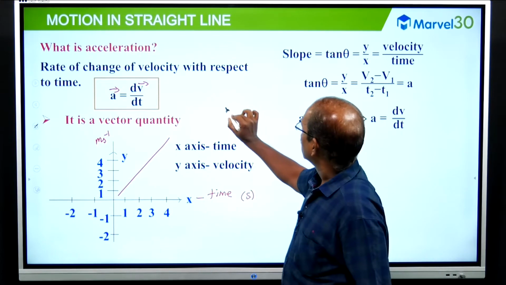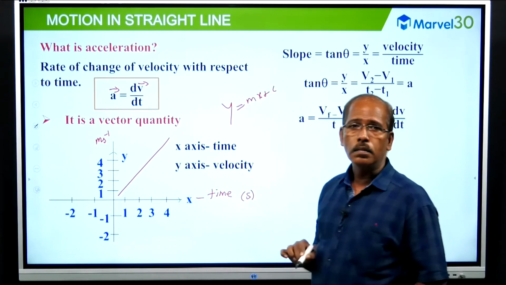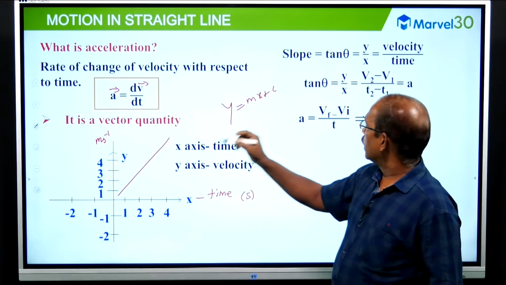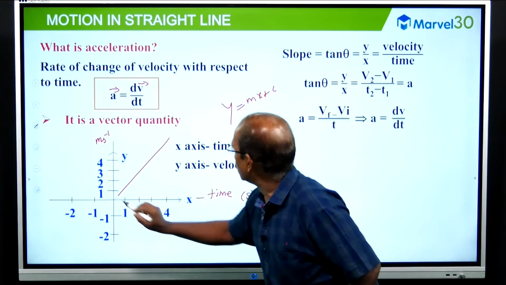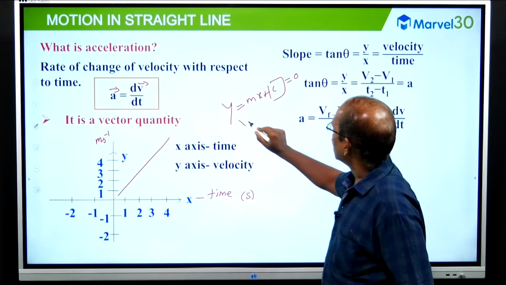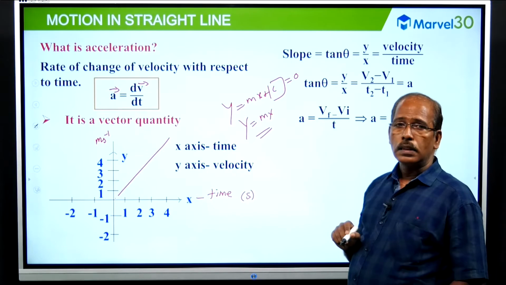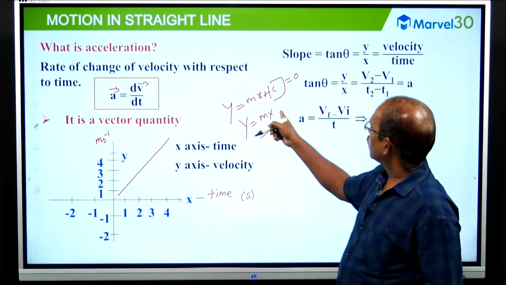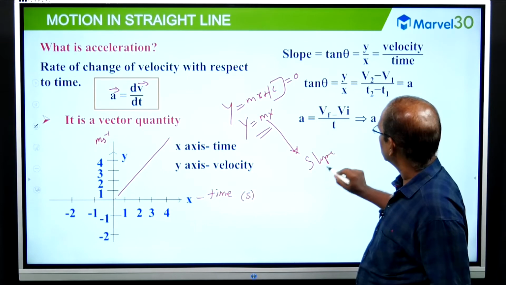In mathematics, what is the standard form of a straight line? y equal to mx plus c. Okay, what is m? Slope of the straight line. What is c? Intercept, especially the y-intercept. If the particular line passes through the origin, then the c term won't be there. c will be equal to 0 and straight away y equal to mx. What is y equal to mx? A straight line passing through the origin, there is no constant, and y in terms of x, then what is m? m is the slope.